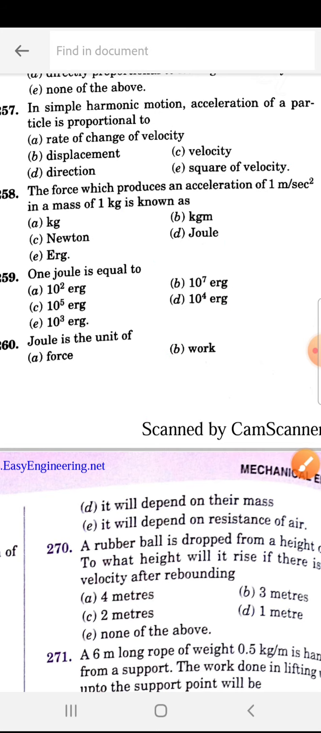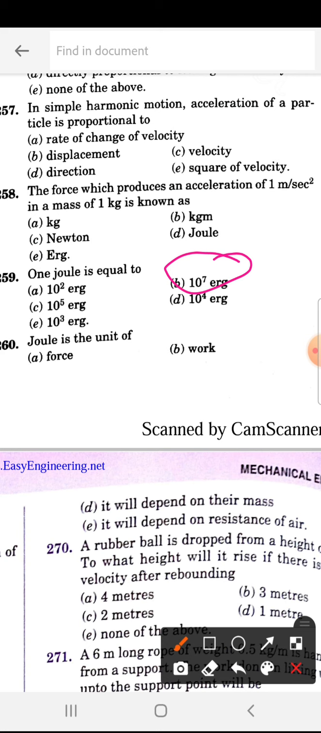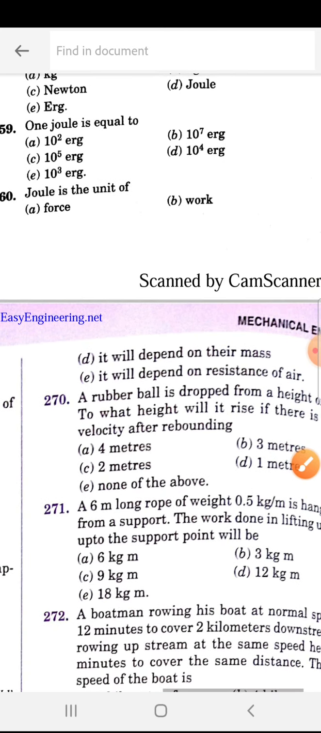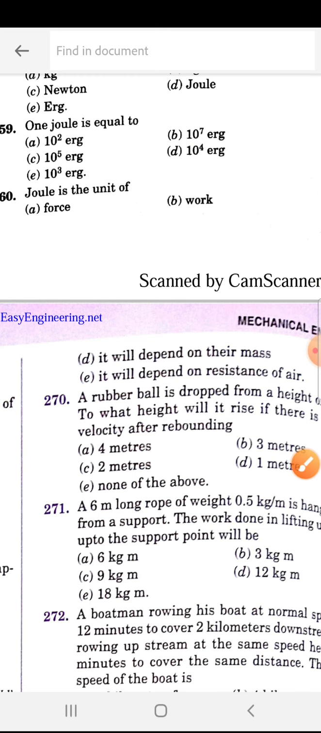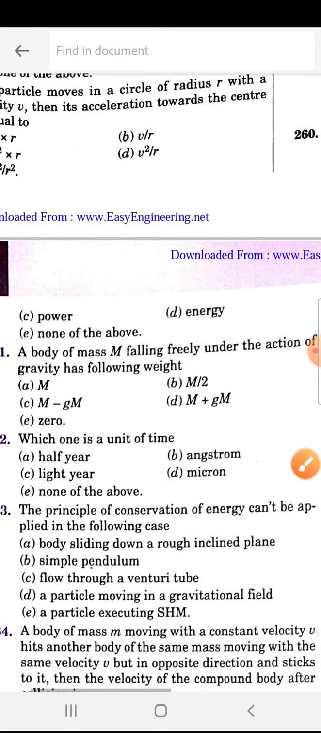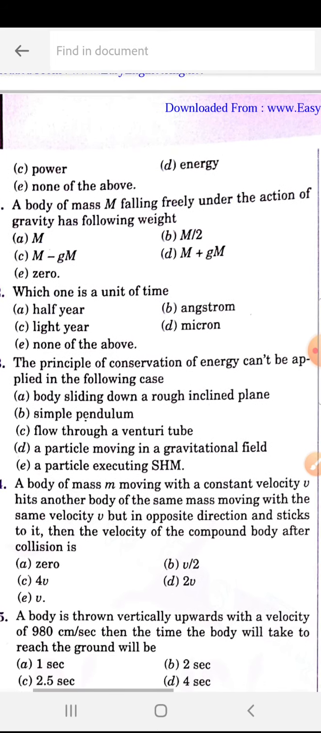A joule is equal to, important question, 259 is B, 10 to the power of 7 ergs. Erg is the CGS unit. The joule is the unit of work. Okay, joule is the unit of work. Power, energy also here correct, but these options are wrong.